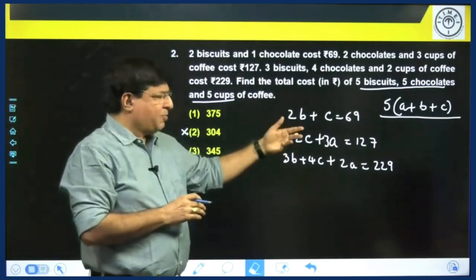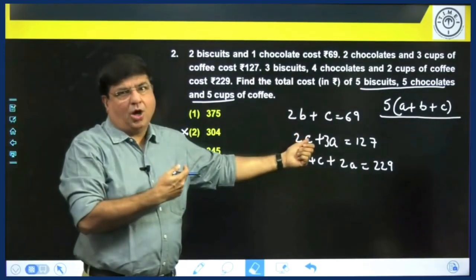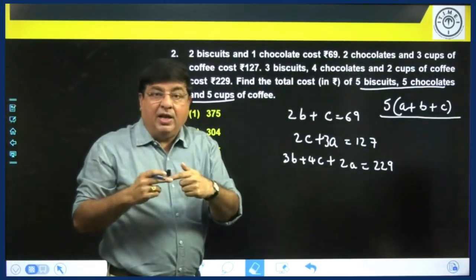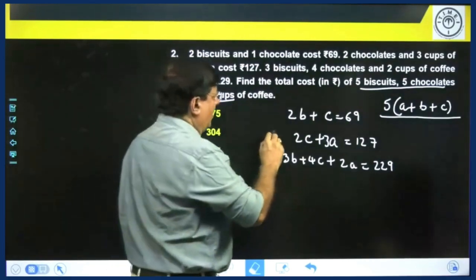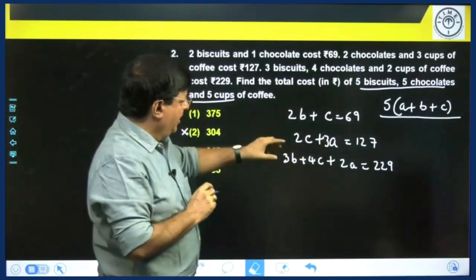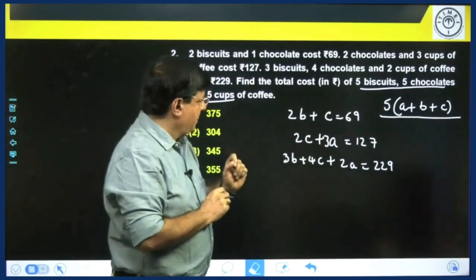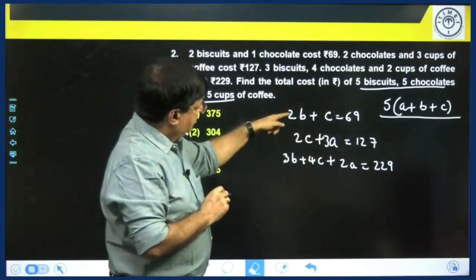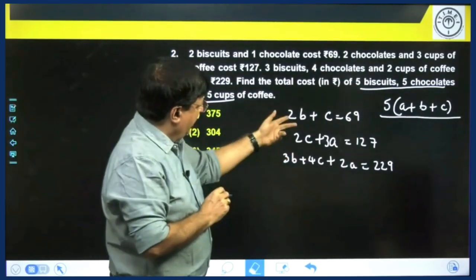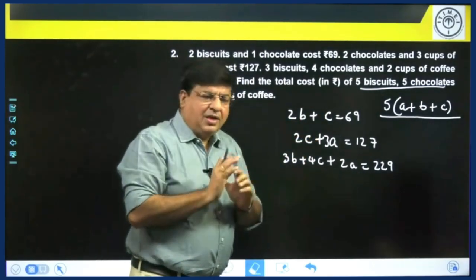Since I am explaining to you students, I may take 3 or 4 minutes to solve it. But in the exam, you have to do it for yourself and you can do it even much faster. Now, the first equation is in B and C, the second equation is in C and A. So you can take the first and last equations and get an equation in C and A. Let's see what we can do here.